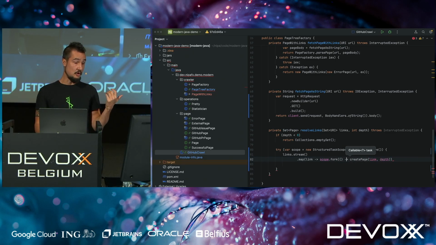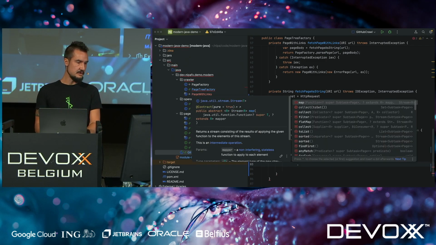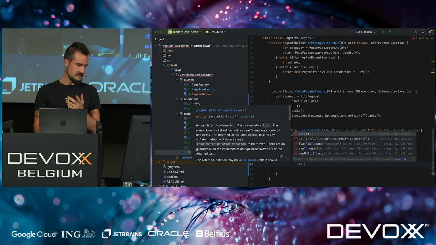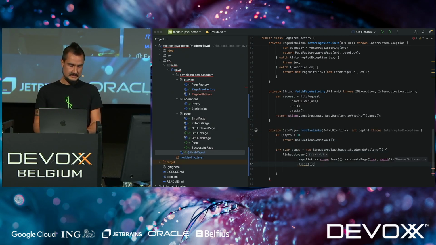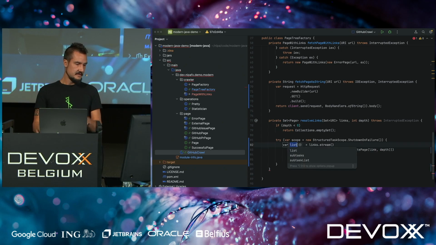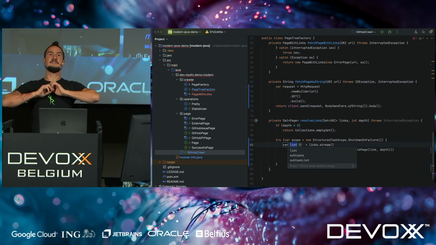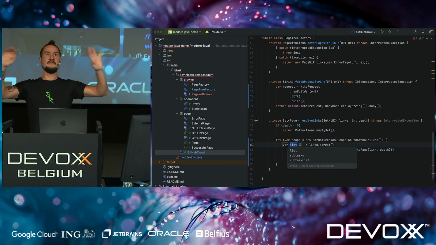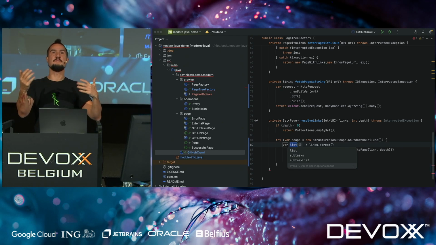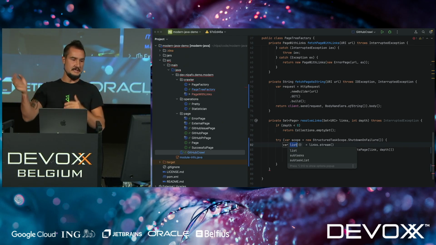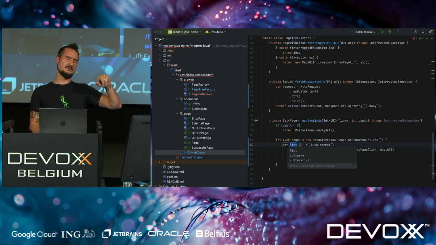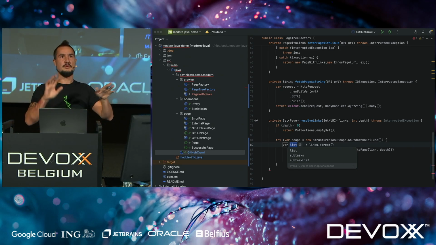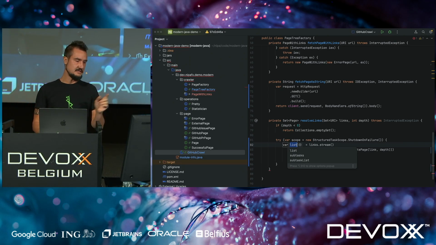This task, so it's a callable, right? Create the page. A callable can throw an exception. That's why this is fine. And then we're done with that now. We can collect in a list. The important thing here is that this is fast in the sense it just fires off all those requests at once. Meaning fast, it doesn't do anything blocking. It's just do this, do this, do this. It starts new virtual threads for that, but even the virtual thread launch is part of this loop, but everything after that, like what they actually do connecting, that's not part of this anymore, right?